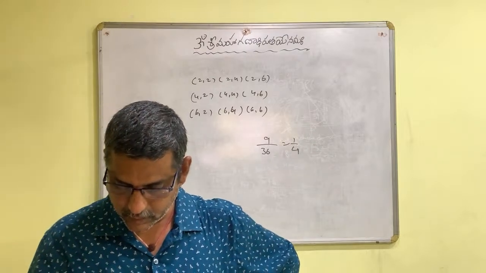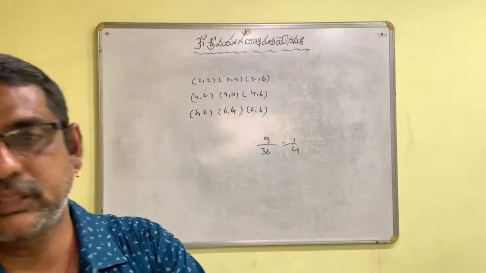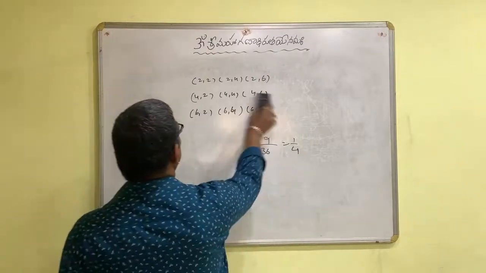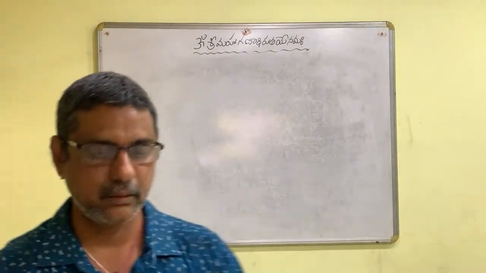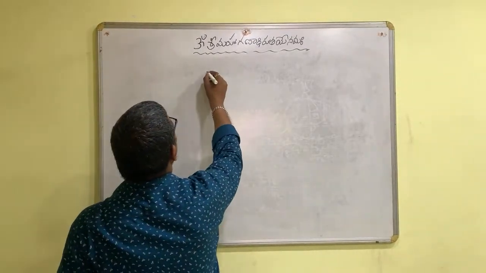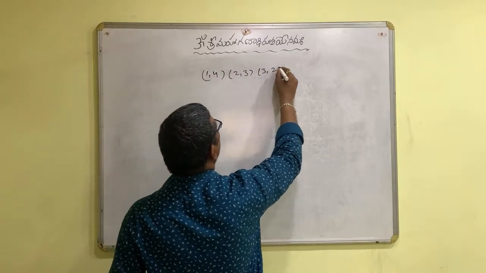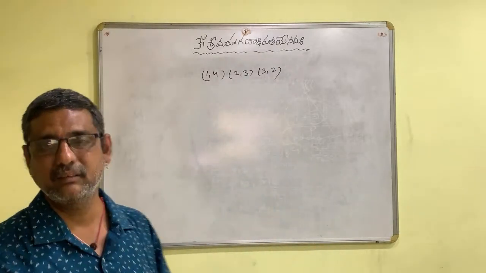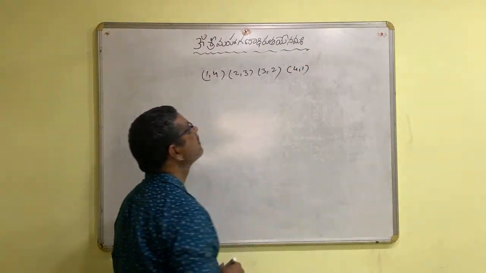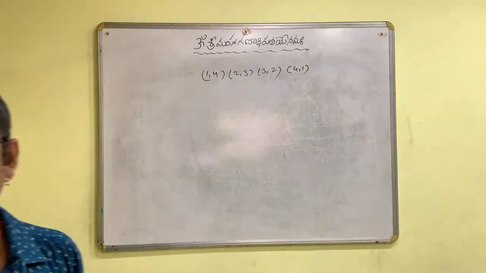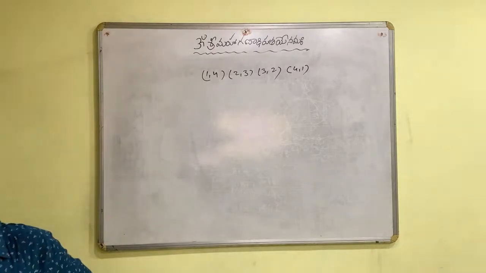Next, the sum of numbers appearing on 2 dice is 5. What are the chances for the sum to be 5? 1,4; 2,3; 3,2; 4,1.